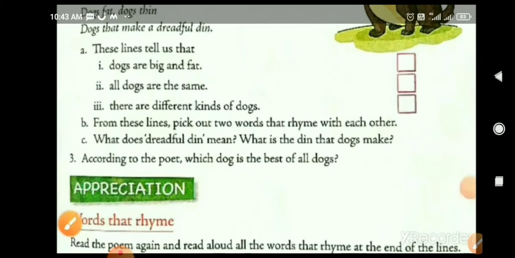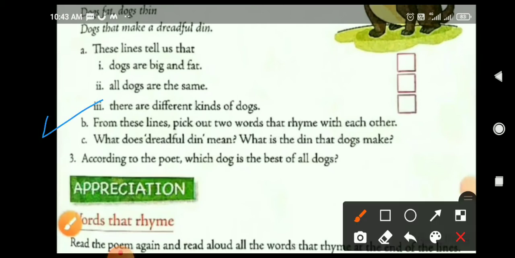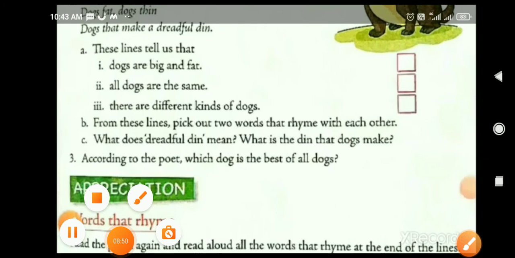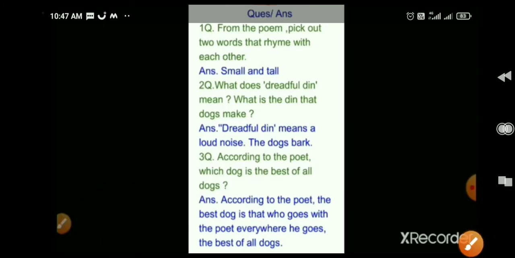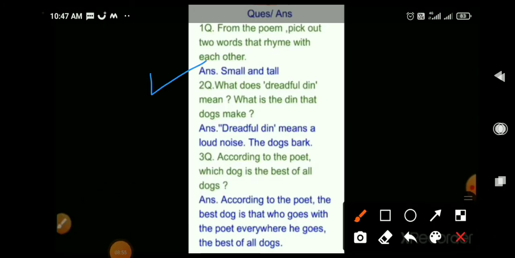Okay, now come to the question answer. From these lines, pick out 2 words that rhyme with each other. So the answer is small and tall. Okay, question number 2 is, what does dreadful din mean? What is the din that dogs make? So the answer is dreadful din means a loud noise. The dogs bark. What is the din that dogs make? It is bark. Okay.